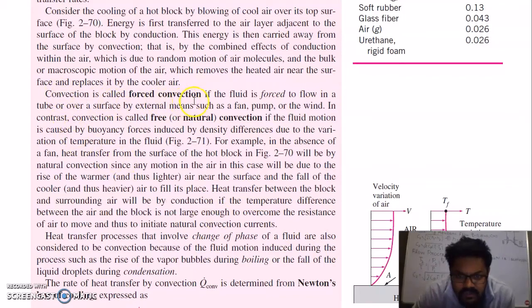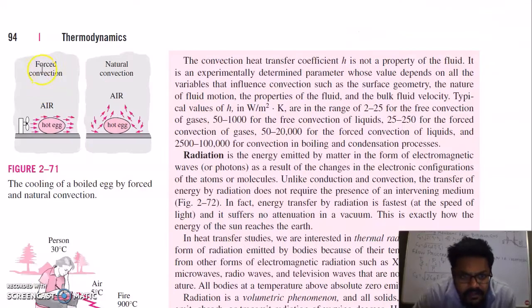Convection is called forced convection if the fluid is forced to flow in a tube or over a surface by external means such as a fan or pump or the wind. So this is an example of forced convection, where you have a fan and air is blown over this hot egg to cool it down.